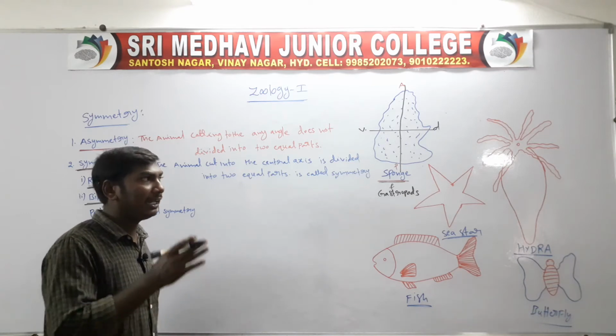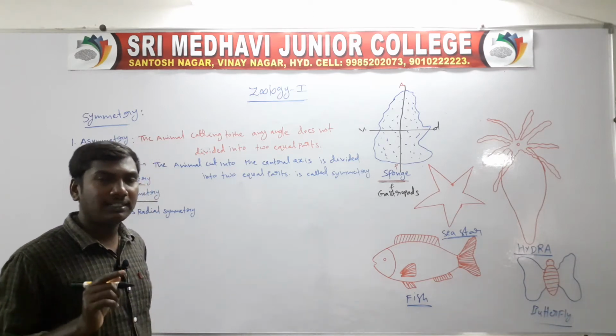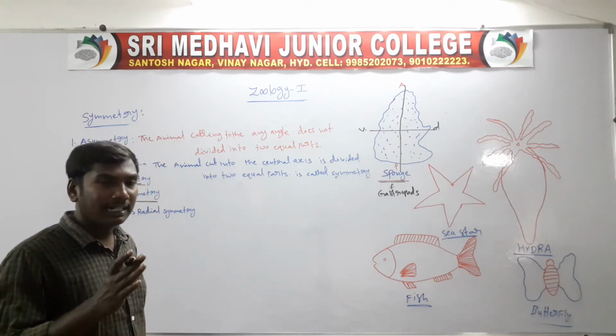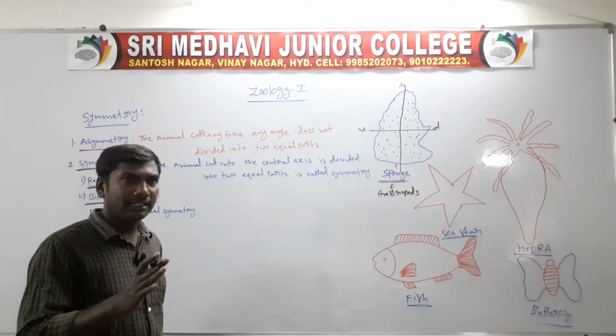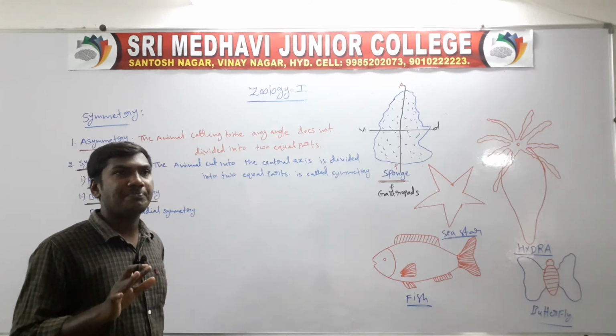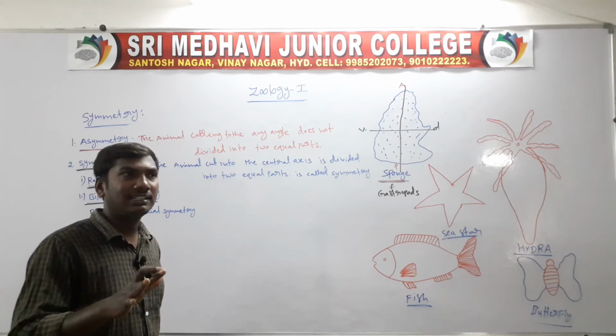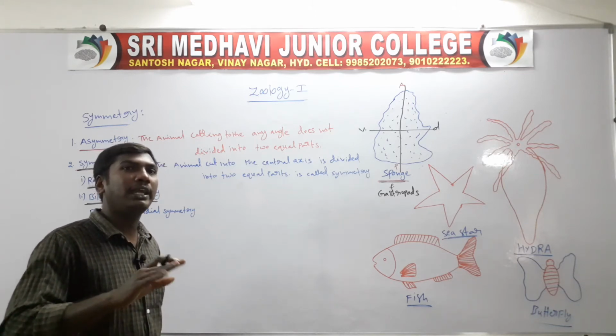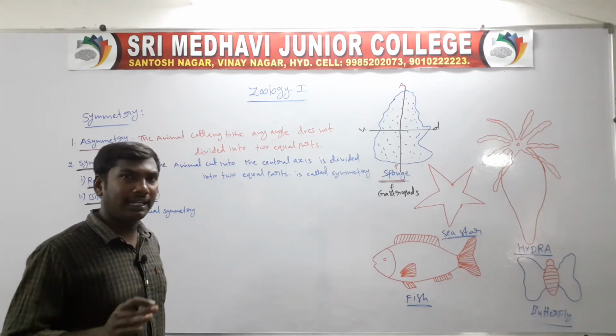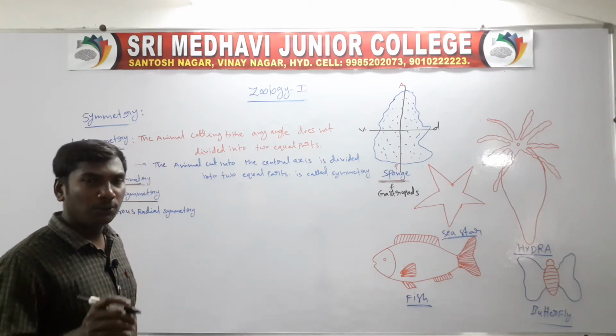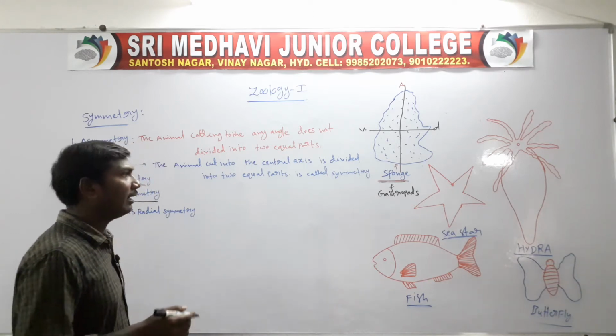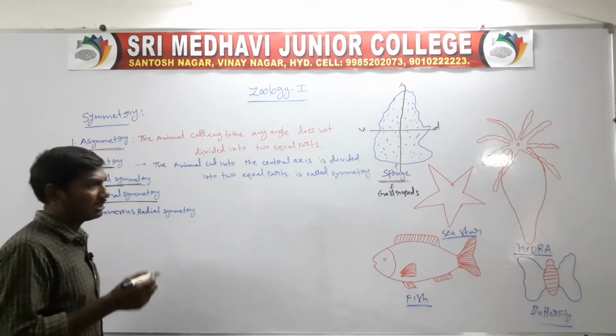These are called radial symmetry. Once revised, radial symmetry means the animal cut through the central axis in any plane or any angle is divided into two equal parts. Just an example.